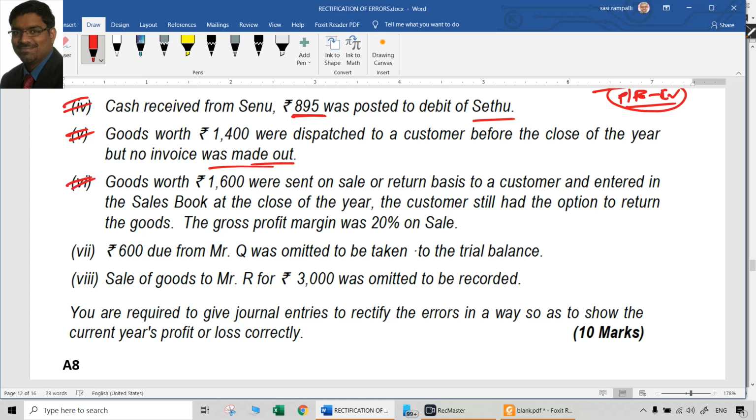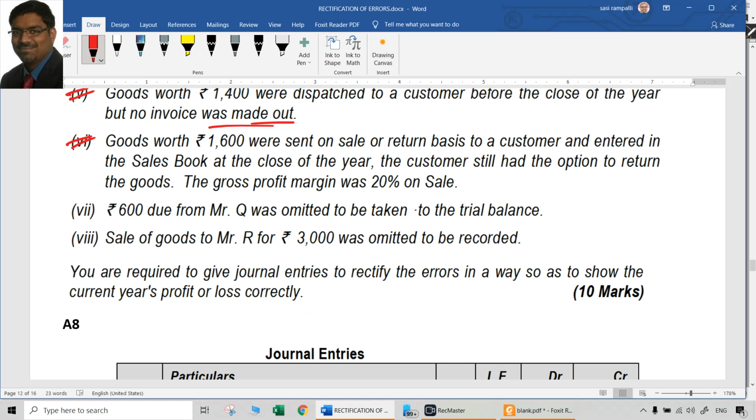Goods worth 1600 are sent on sale or return basis to a customer and entered in the sales book at the close of the year. The customer still had the option to return the goods. Gross profit margin was 20% on sale. So it was on sale or return basis, 1600 rupees. They were entered in the sales book. But still they have the option to return the goods. So can we consider that as a real sale? No, we cannot consider that as a real sale, because the customer still has an option.